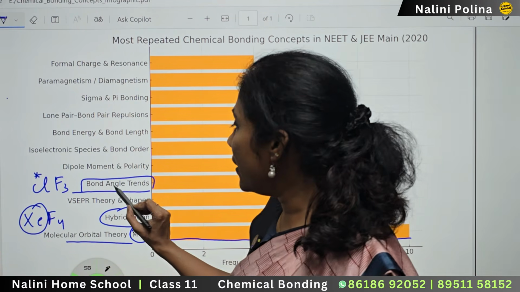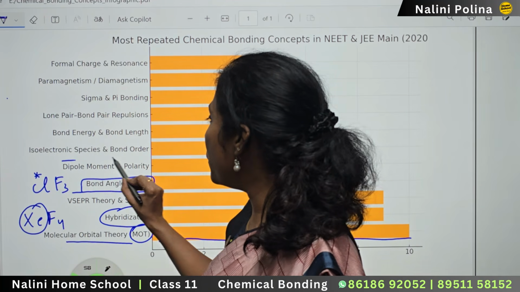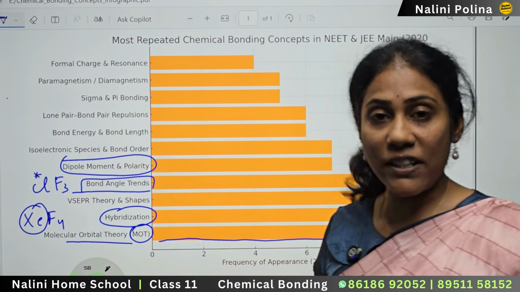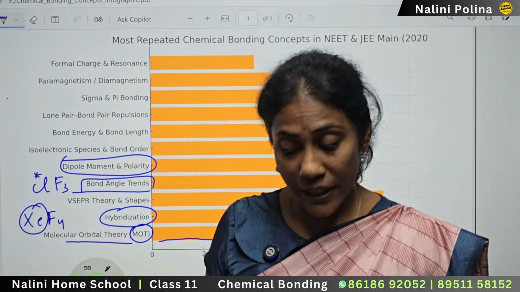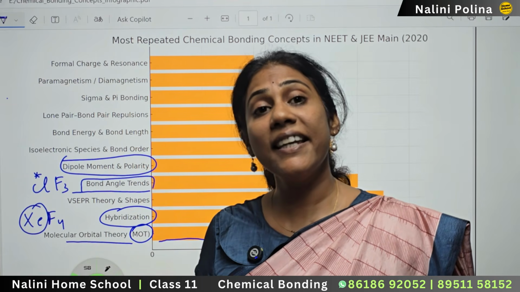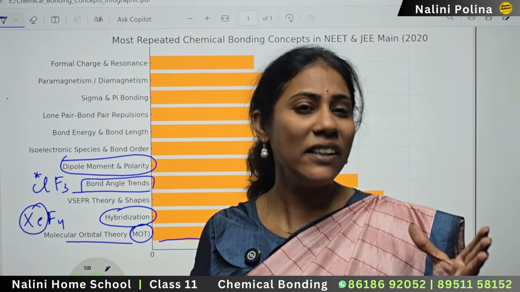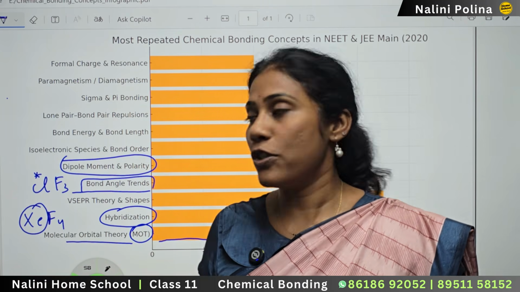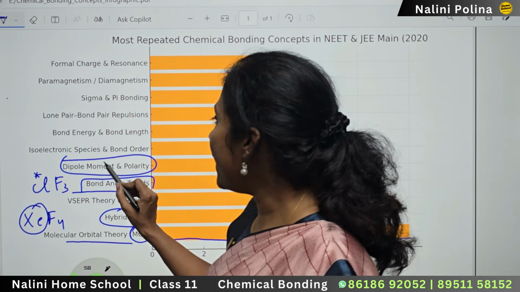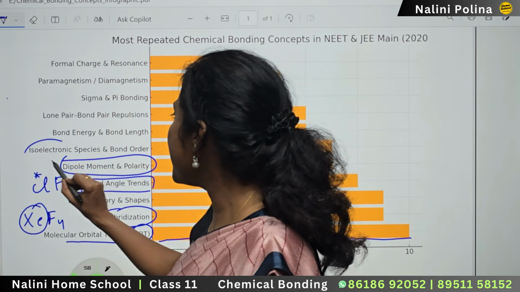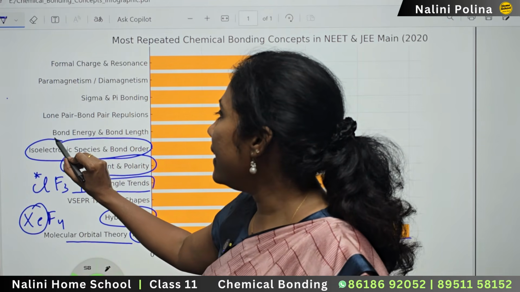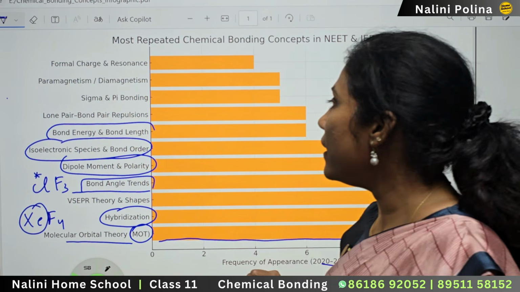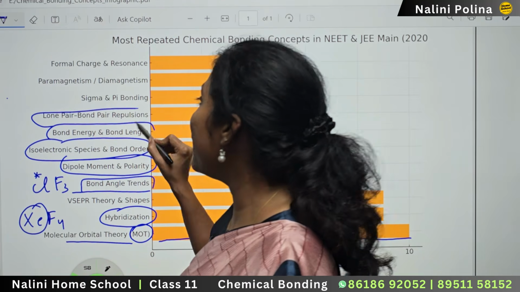And after the bond angle you have dipole moment and polarity related questions here. Yes, dipole moment is very important, and the questions that they can ask on dipole moment can be very different, and it has got different variations also. Okay, so dipole moment, and after that isoelectronic species and bond order. Okay, and later you have bond energy and bond length. Okay, lone pair, bond pair, repulsion.